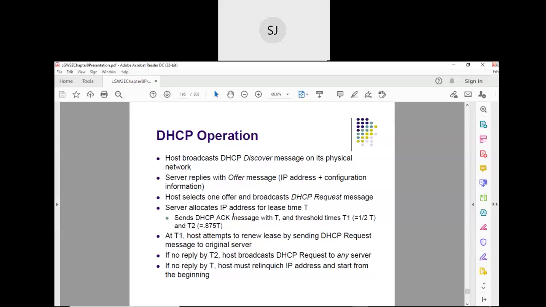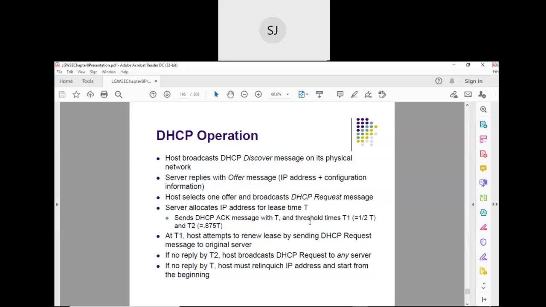The server sends an acknowledgement, and whatever IP address is allocated, it is for a particular lease period. Just as you take a house on lease for some time, it is the same thing. For a given amount of time T, that IP address is available for that particular client. Is that clear?